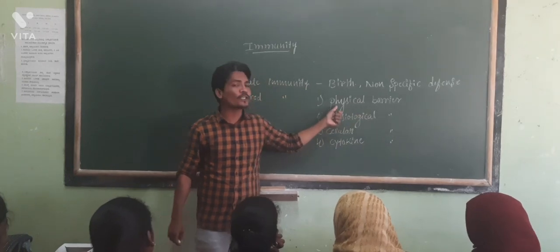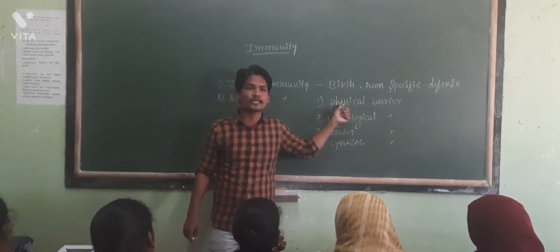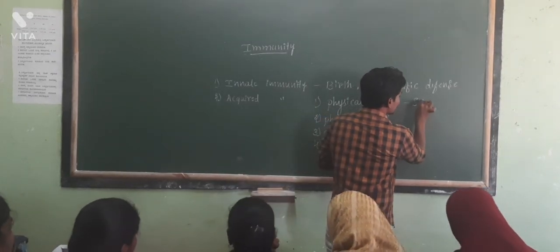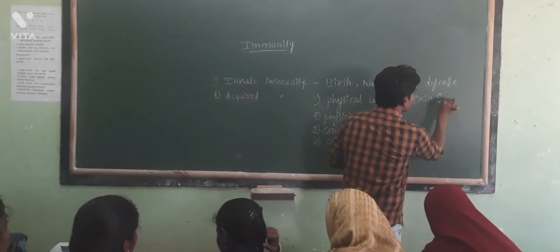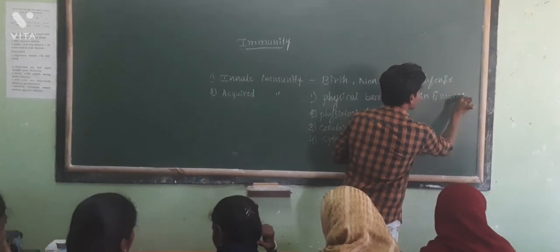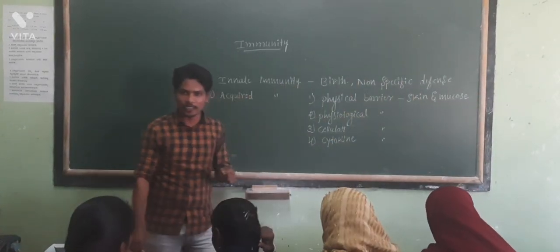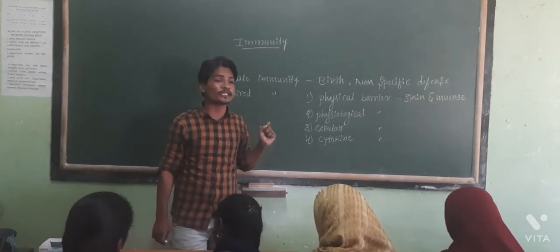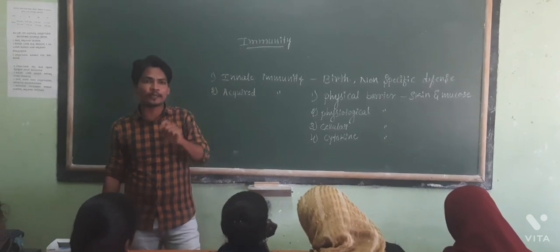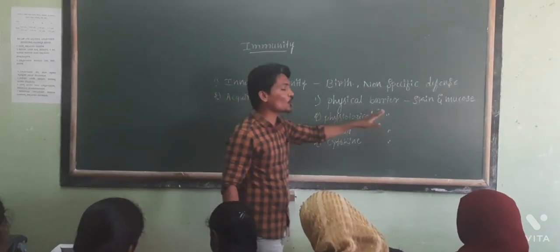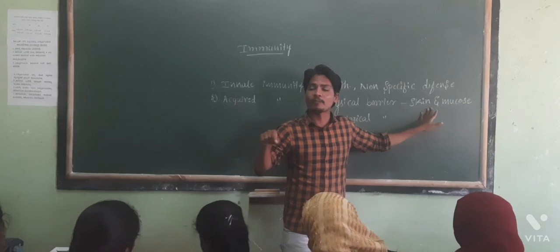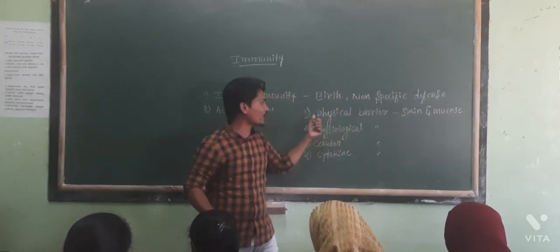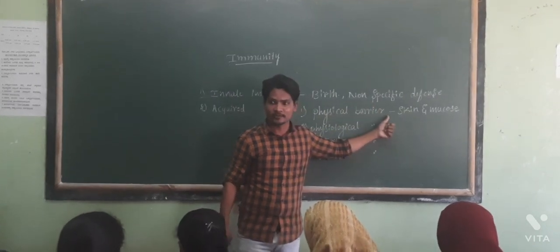So the first one, the physical barrier. Physical barrier is nothing but the skin and mucus, which coat the respiratory system, urogenital tract and gastrointestinal tract and prevent microorganisms, so that our body is protected from foreign agents. That is called a physical barrier.